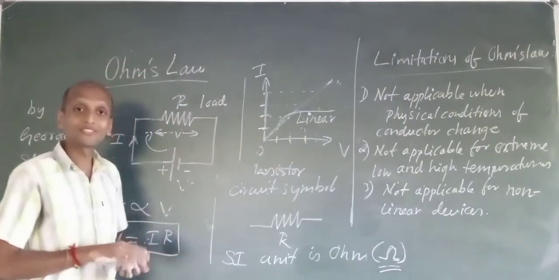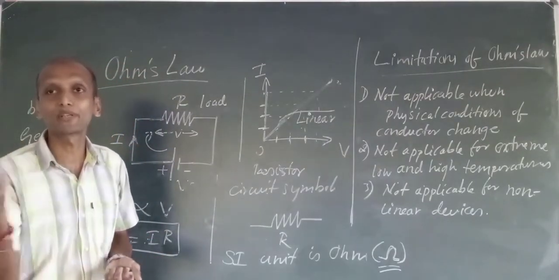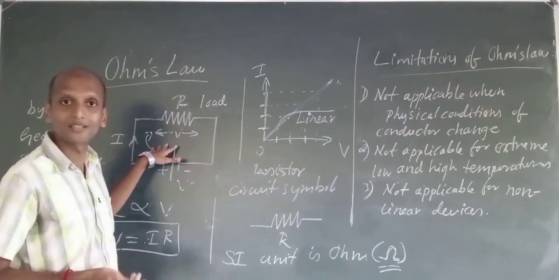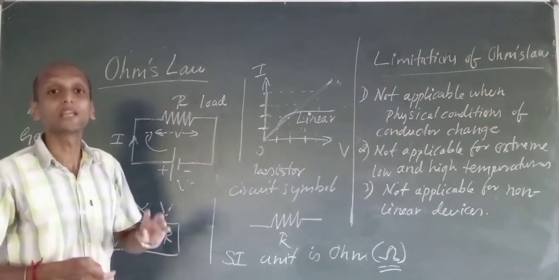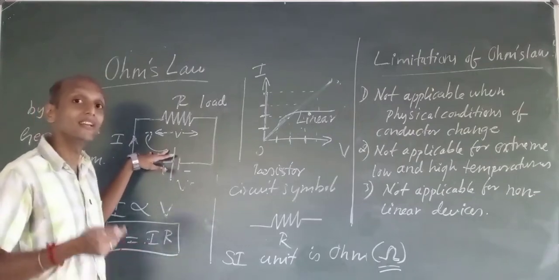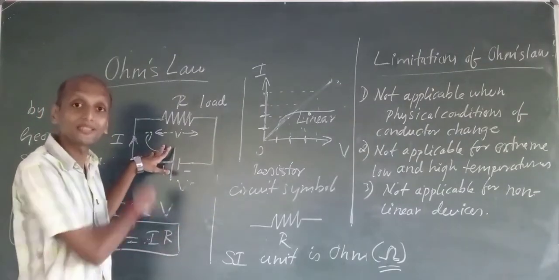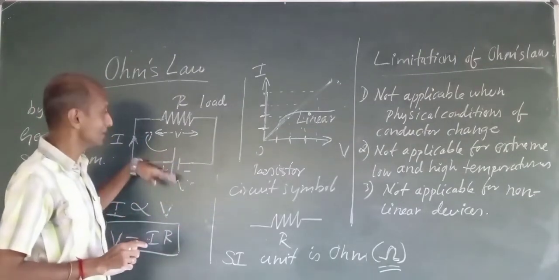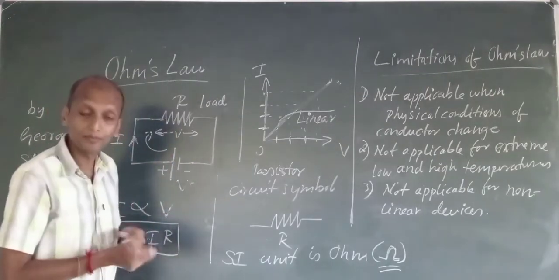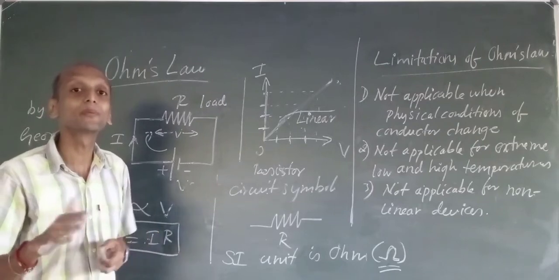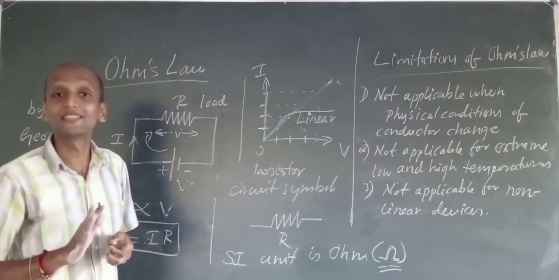For example, the temperature of the room should not increase or decrease. So keeping the physical conditions constant is an addition to this law. For Ohm's law to be applicable, the physical conditions should remain the same, they shouldn't change.